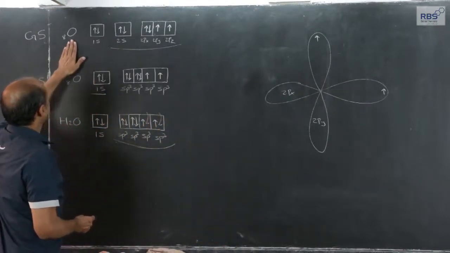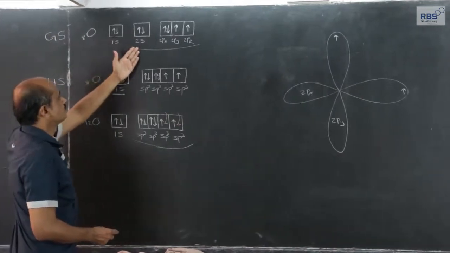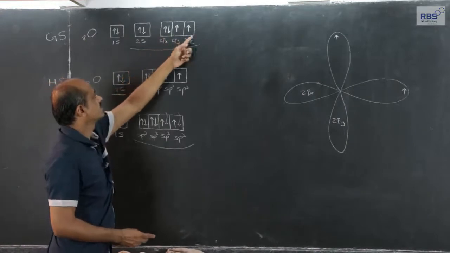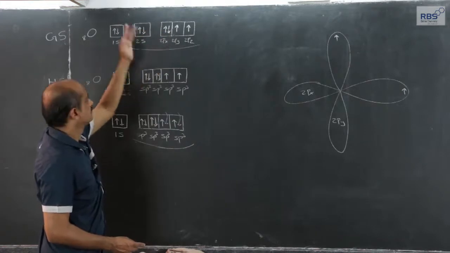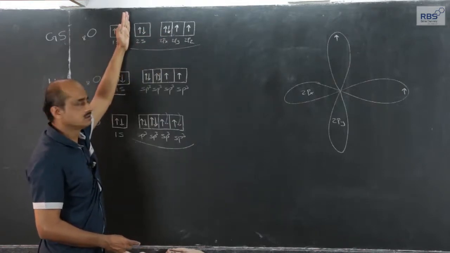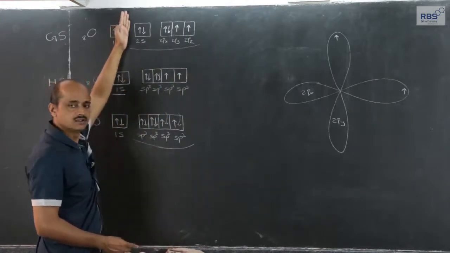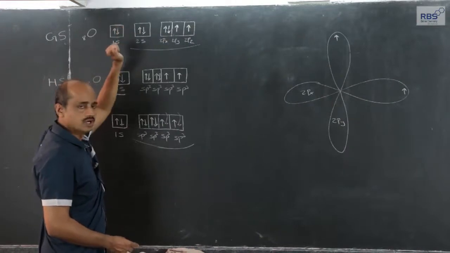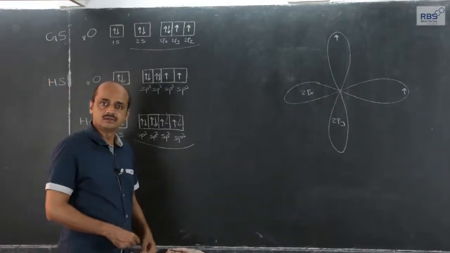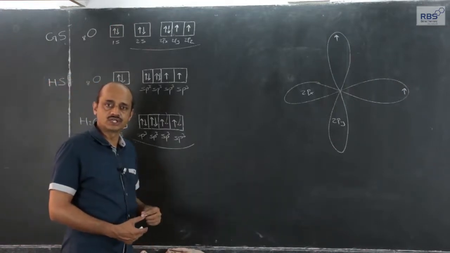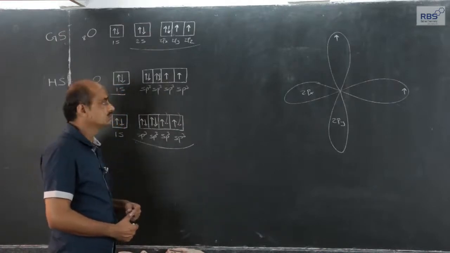I have written here the electronic configuration of oxygen in ground state: 1s2, 2s2, 2p4, by Hund's rule. So, since the last electron enters in 2px, n equal to 2 is the outermost shell. In the outermost shell of oxygen, what we observe here is that there are 2 lone pairs and 2 unpaired electrons. And as per VBT, again, the number of unpaired electrons in the outermost shell is equal to the valency of that element during compound formation.